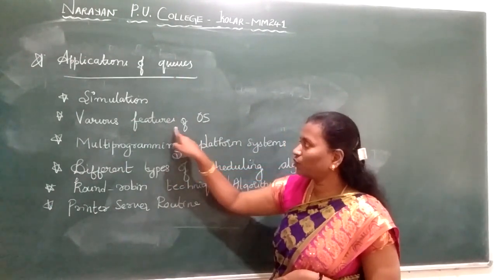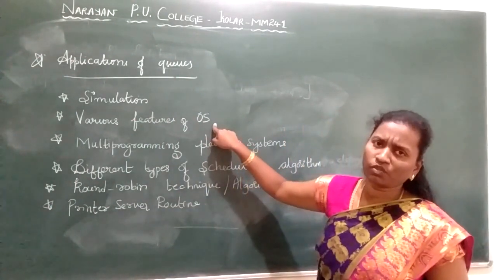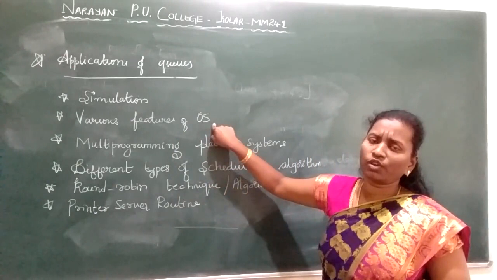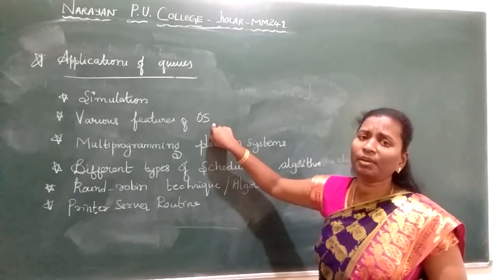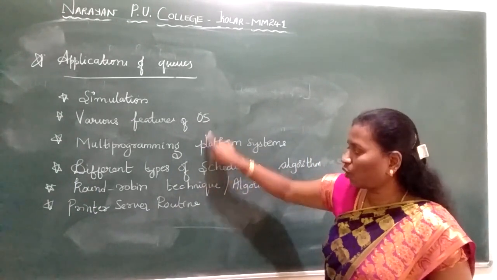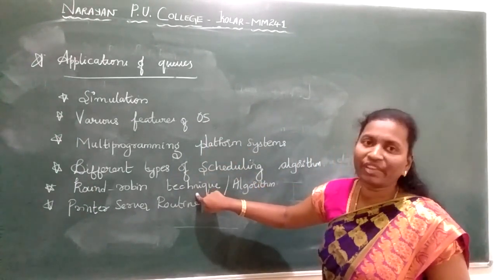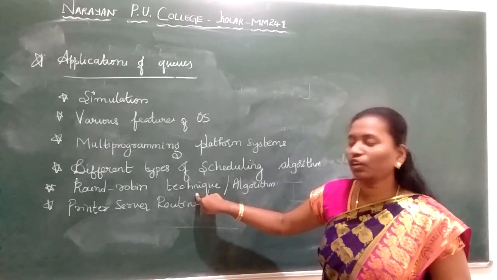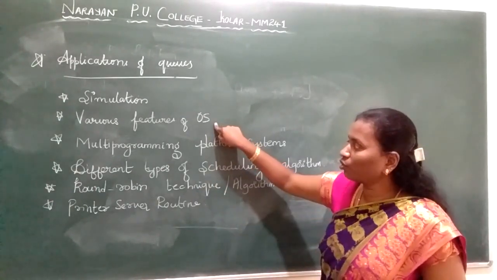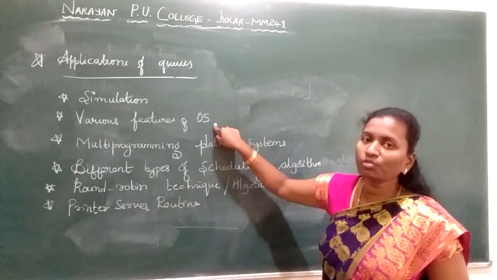Then we have various features of the OS. Let it be process management, let it be memory management. In operating systems we have many scheduling algorithms like round robin. Again, for most of the features of the OS, they use queues.